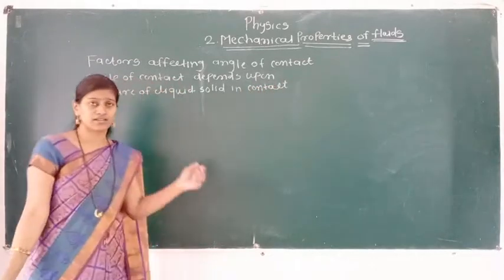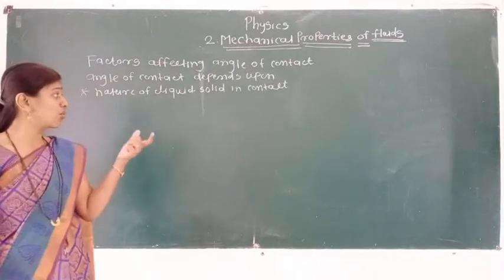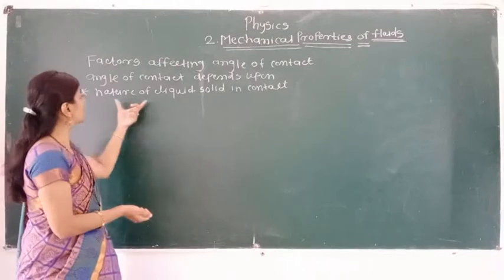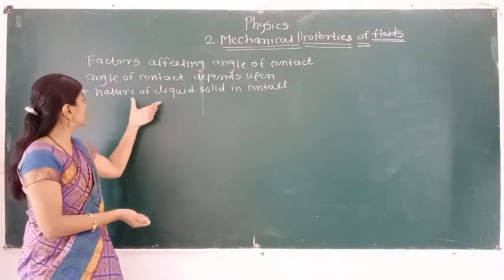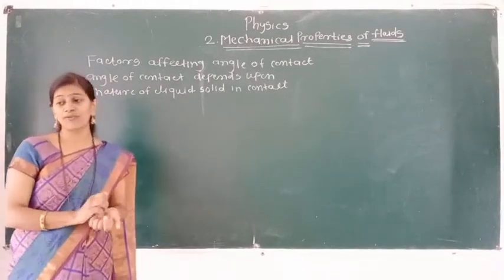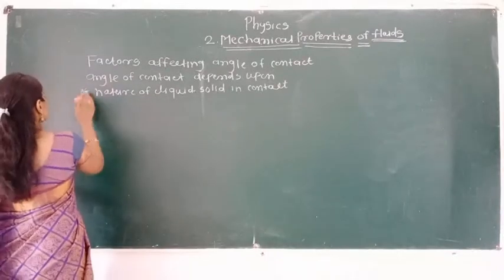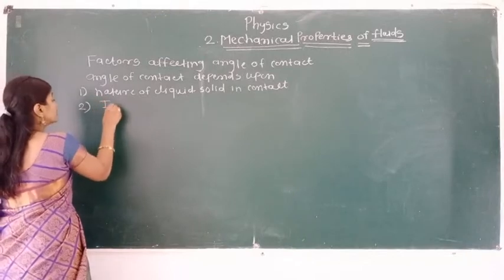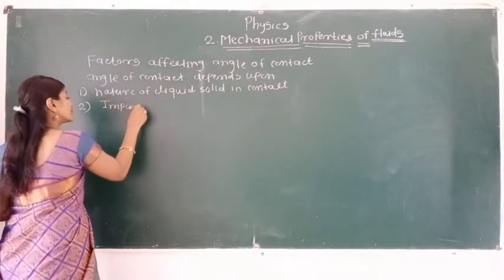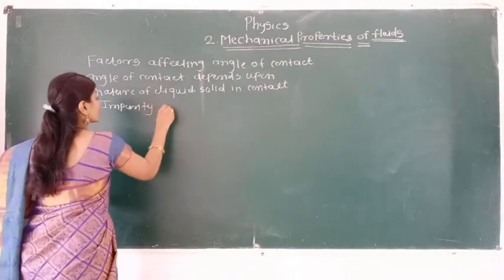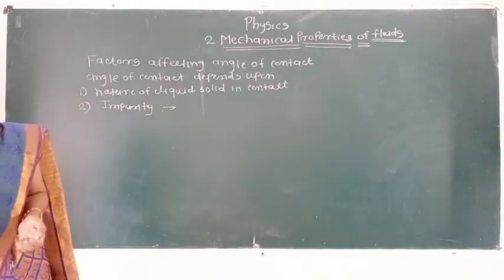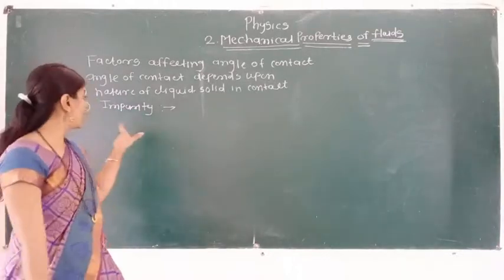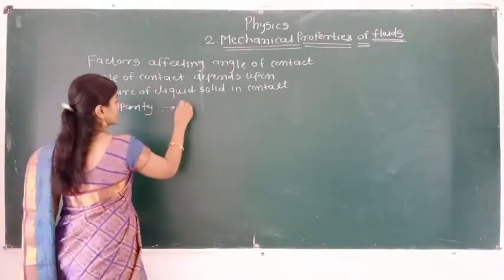Suppose air, liquid water and the solid glass come in contact. The nature of that liquid and solid will decide the value of the angle of contact. Next, otherwise we can put here numbers. Second one is impurity. See, impurity changes the value of the angle of contact.